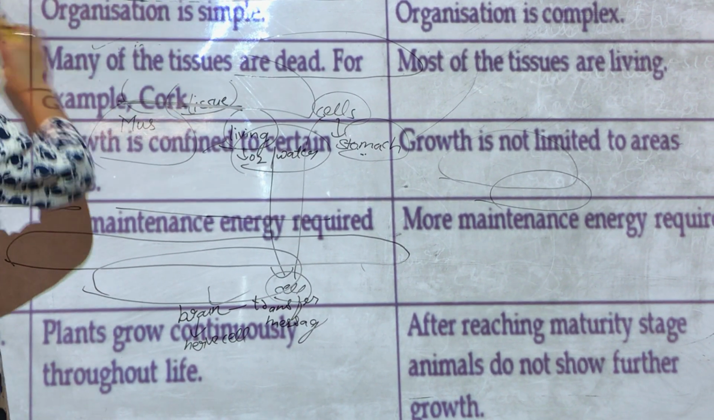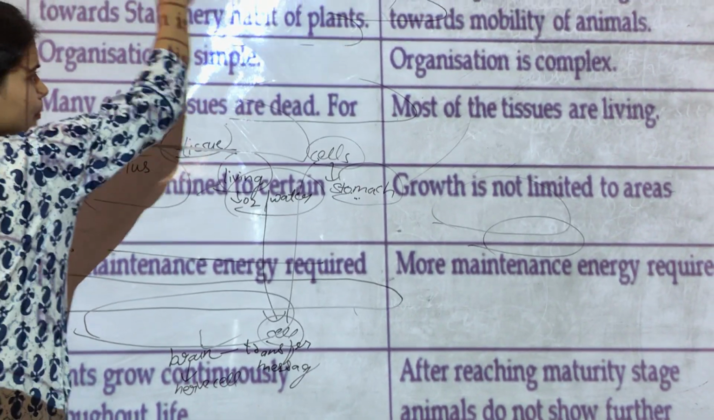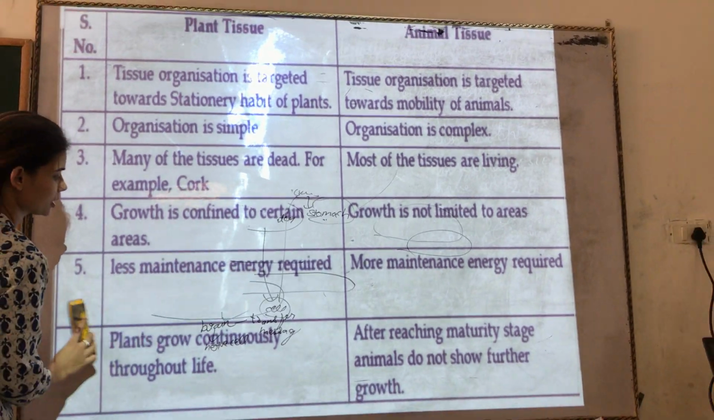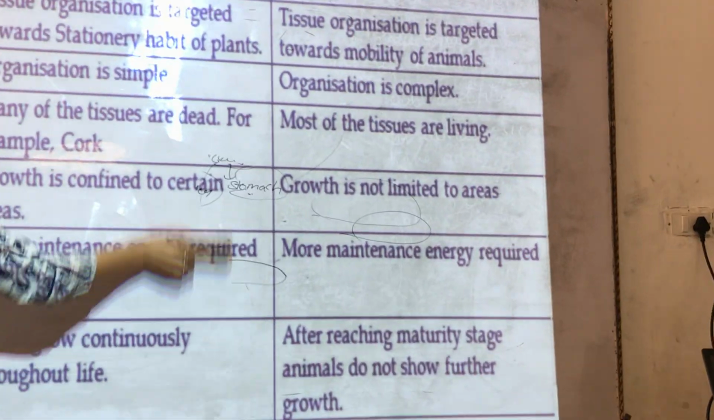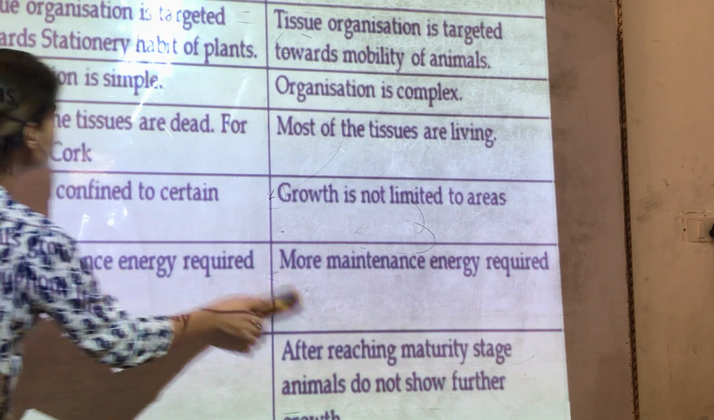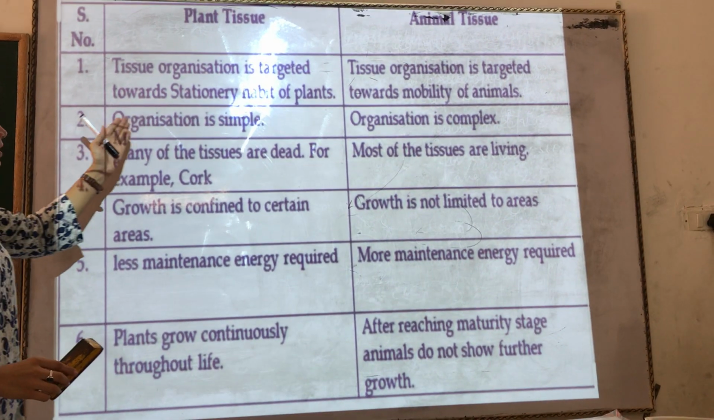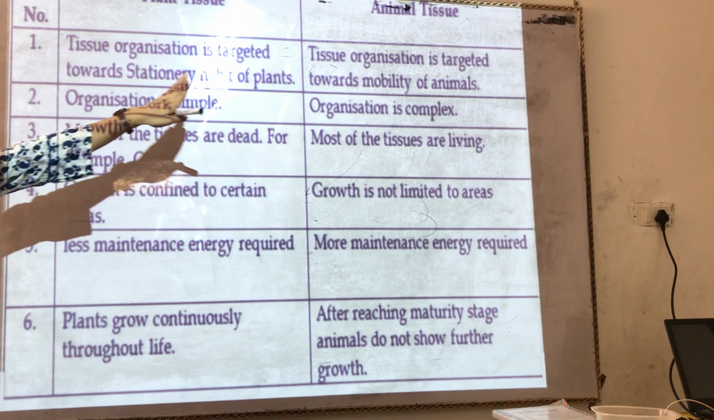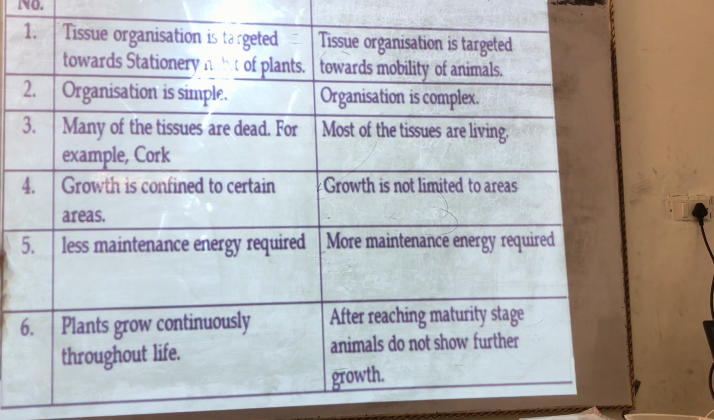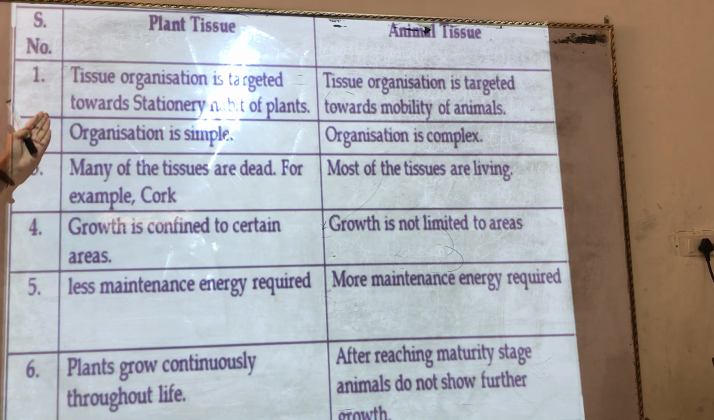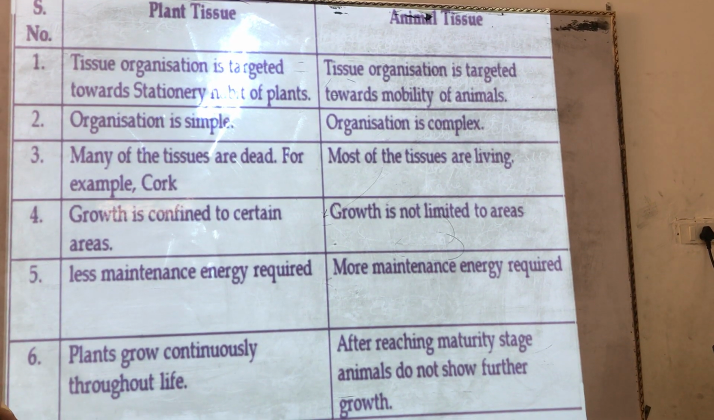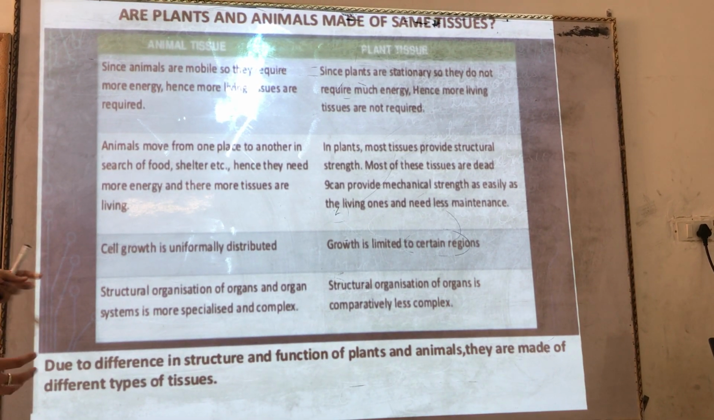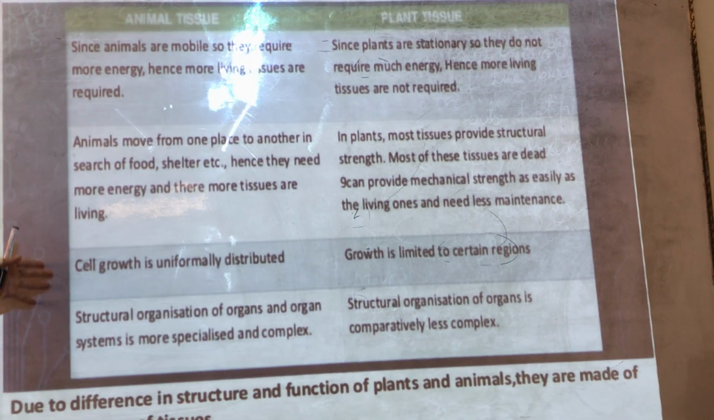These are some of the more differences between plant and animal tissue. You can take a snapshot of it if you want. So all the points that we just discussed are mentioned here. So you can have a look at it. In plant tissue the organization is simple, whereas in animals there is more complex organization. Okay, so you can take a snapshot of it. Now, these are the other differences between plant and animal tissues that we have already discussed.